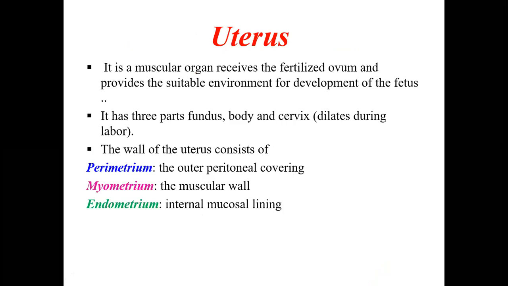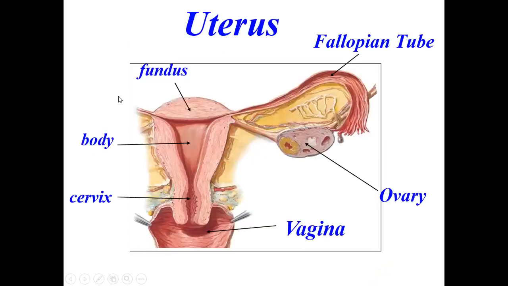The first one will be the uterus. It is the muscular organ which receives the fertilized ovum and produces a suitable environment for the development of the fetus. So here is the uterus. This is the cavity of the uterus.